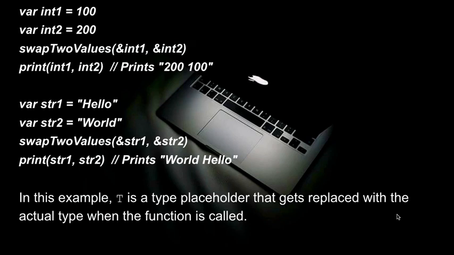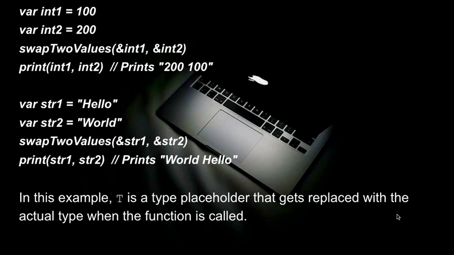var int1 = 100, var int2 = 200, swapTwoValues(&int1, &int2). So, friends, it will print int1, int2 as 200 and 100.